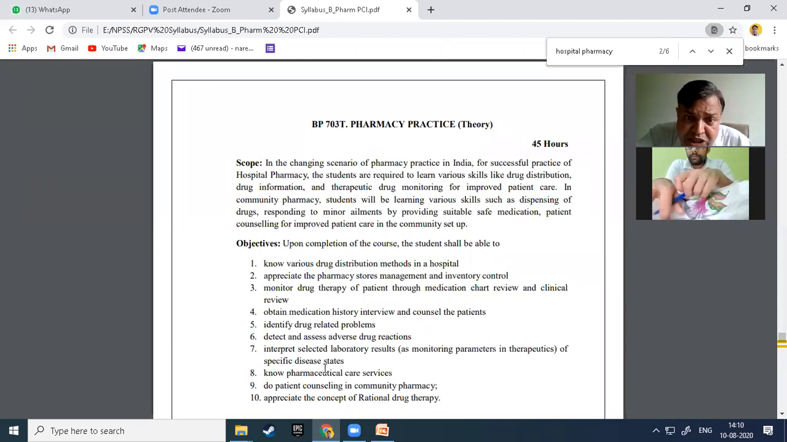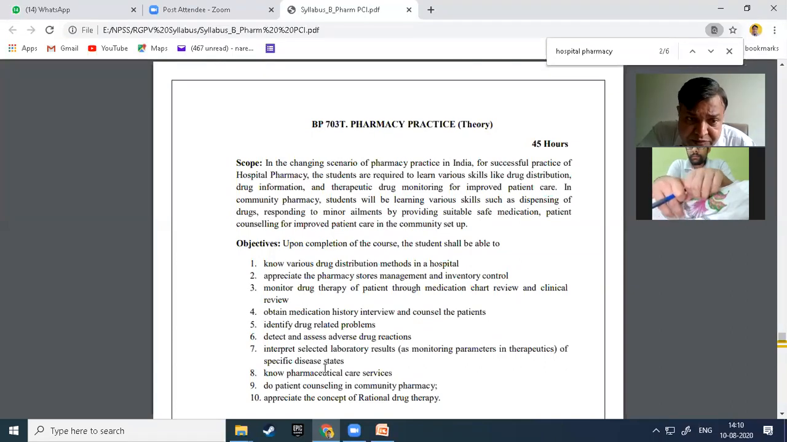In community pharmacy, a student will be able to learn various skills such as dispensing of drugs, responding to minor ailments by providing suitable safe medication, and patient counseling for improved patient care in the community setup.